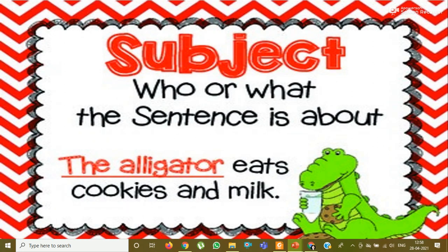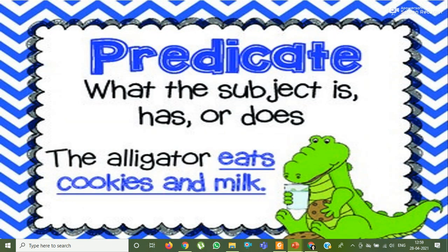Okay. So now you can see here one more example. The alligator eats cookies and milk. So here this sentence is about the alligator. So this is the subject, the alligator. And then what is the predicate now? Predicate is something in the sentence that tells us about the subject.